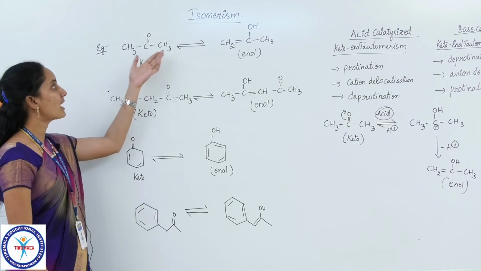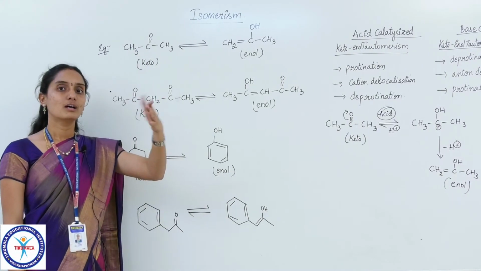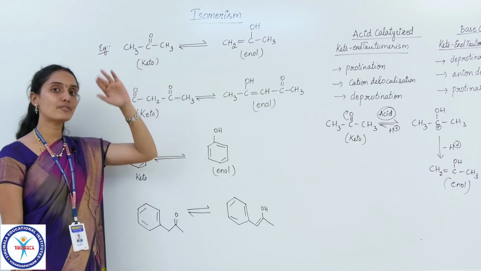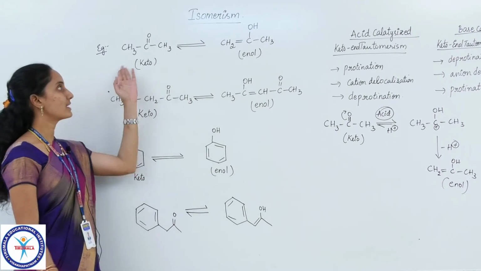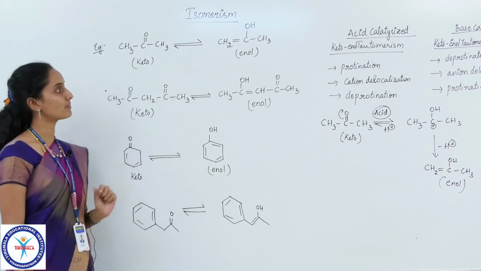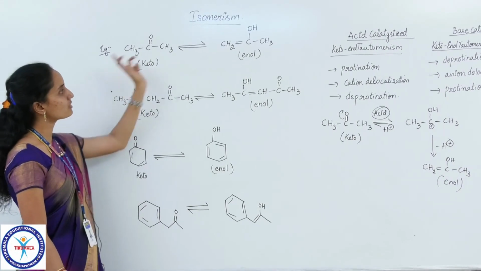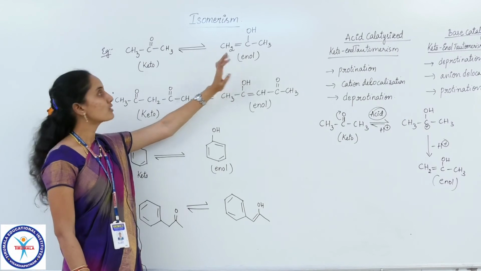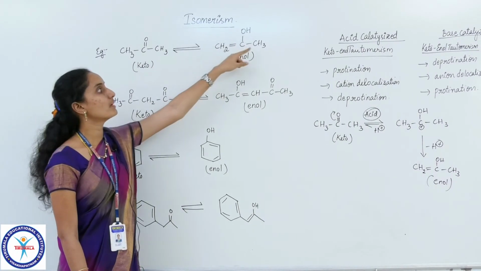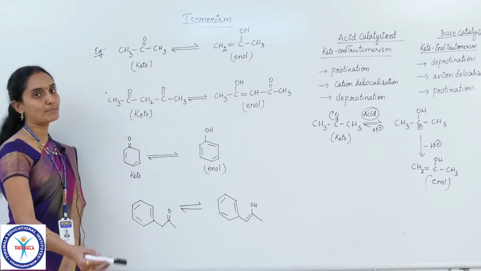So you can remove the alpha hydrogen from any of the alpha carbons on either side, because they are symmetrical in nature. You can remove it from this side or from this side. I have removed it from this side, so I got the enol form like this. If you remove it from the other side, the double bond will be shifted there. So you can practice that also.